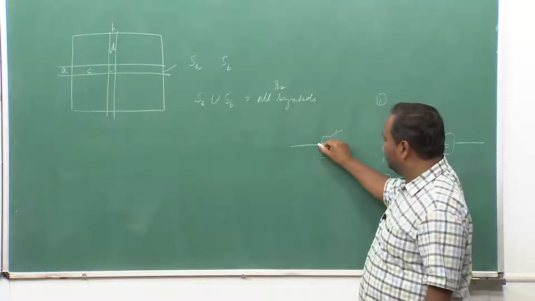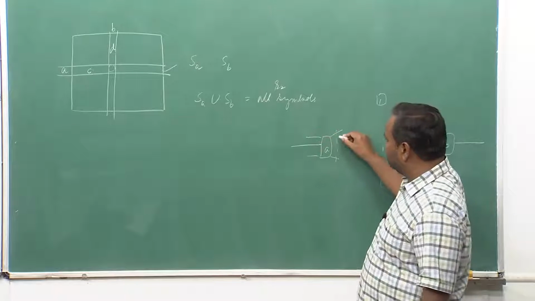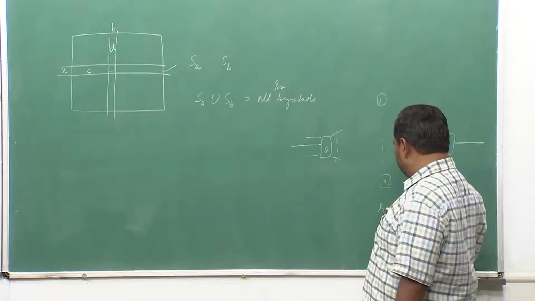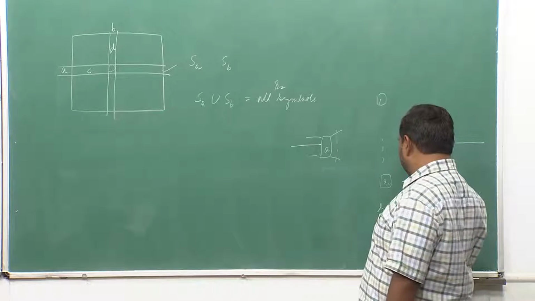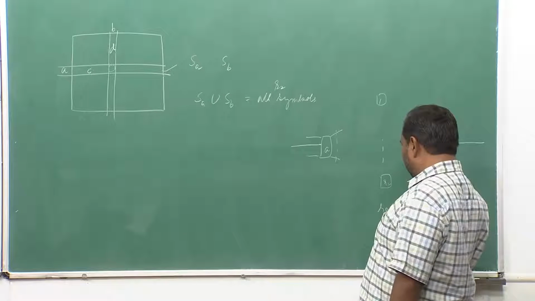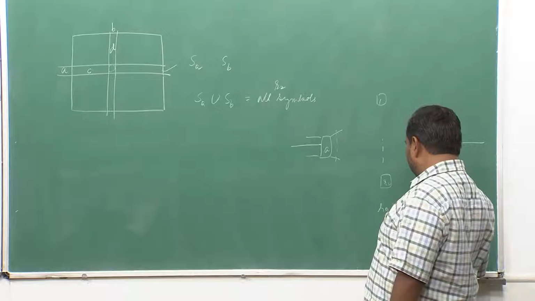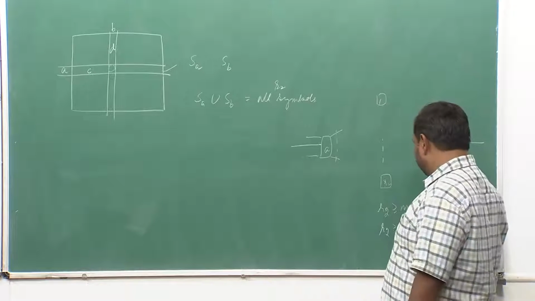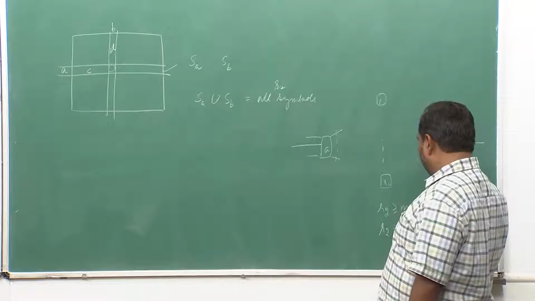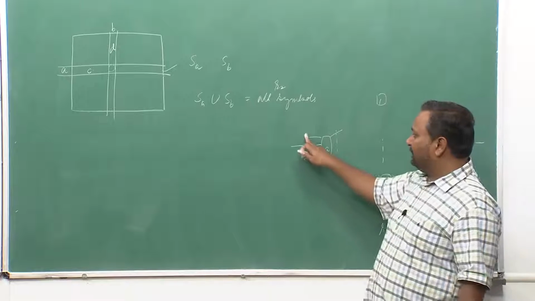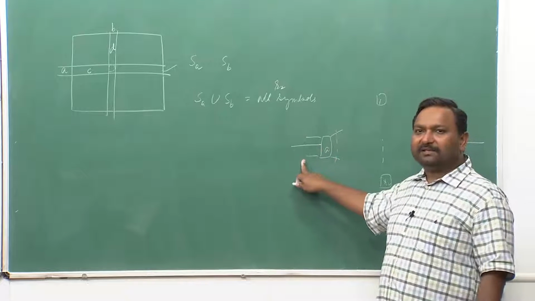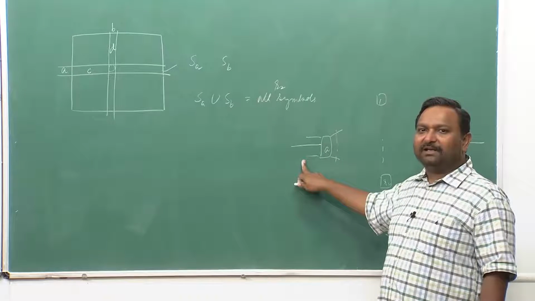Remember, R2 is greater than M1 and R2 is also greater than N1, N3. So, when R2 is greater than or equal to M1, the number of inputs which are occupied can in the worst case be M1 minus 1.